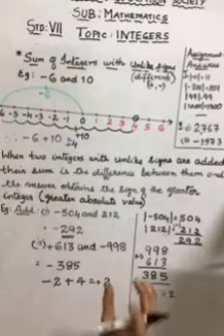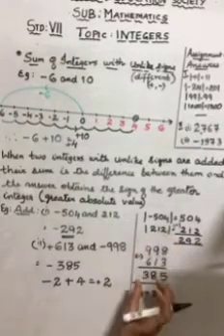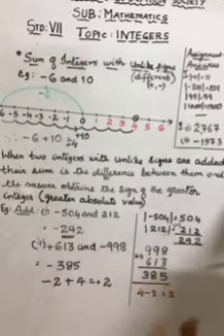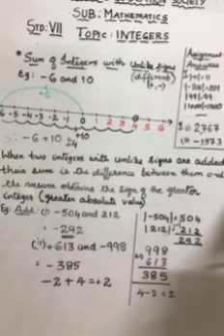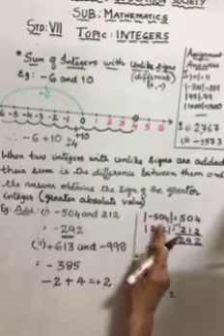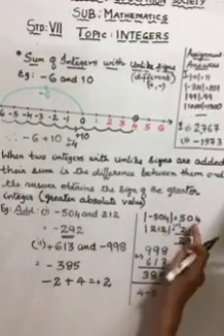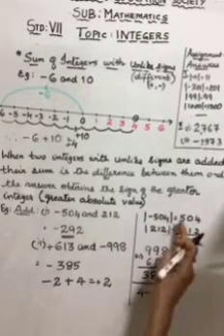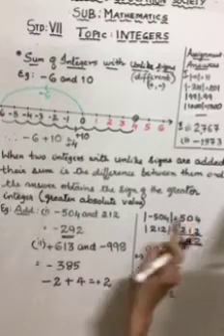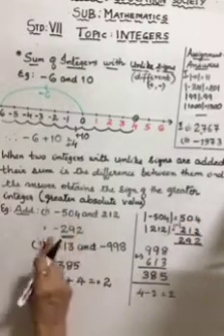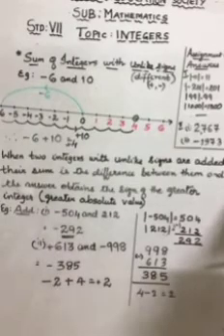You are in fact subtracting and writing the sign of the greater number. But when I say greater number, children, it is not greater in value, but the absolute value that is greater. So this number, which is greater in absolute value, has a negative sign. So the answer is negative. Please bear this in mind.